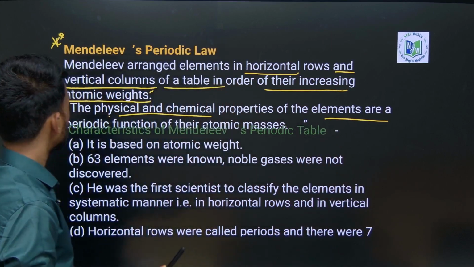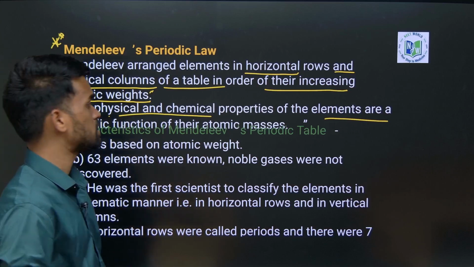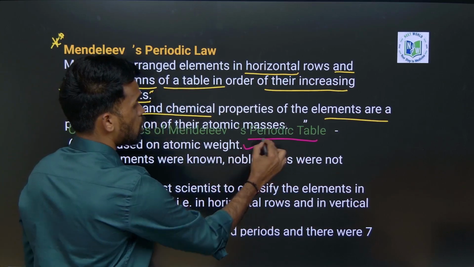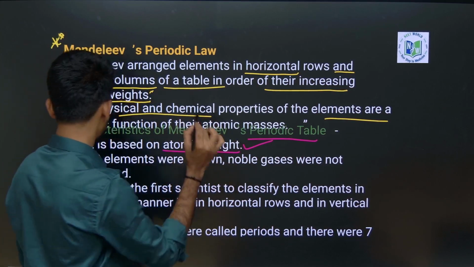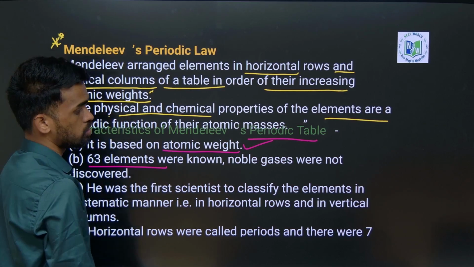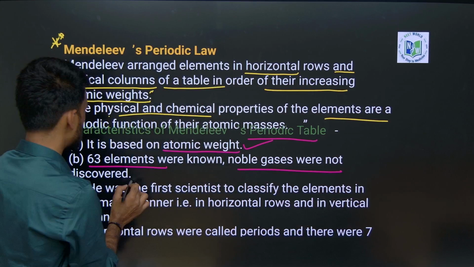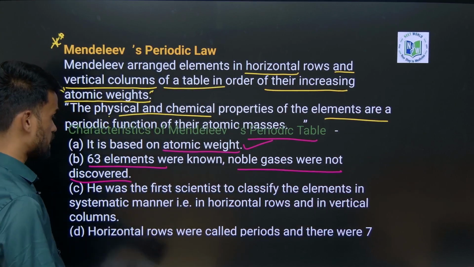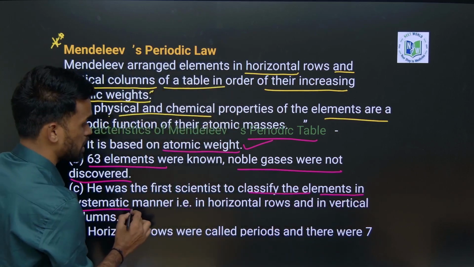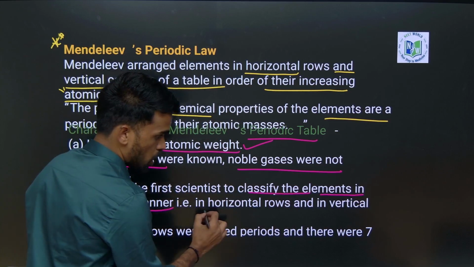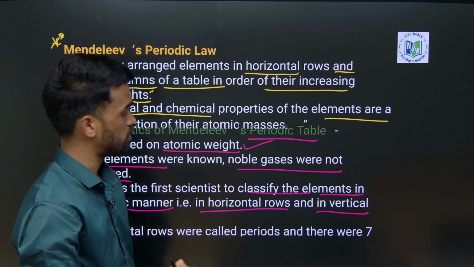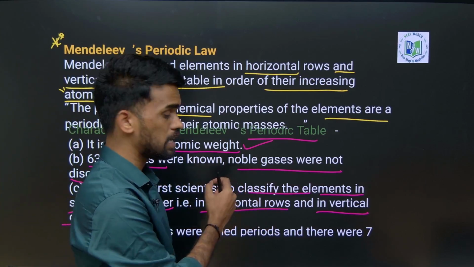Now we will see the characteristics of Mendeleev's periodic table. It is based on what? Atomic weights. This point you should remember. When he gave this law, there were 63 elements known and noble gases were not discovered. Then next, he was the first scientist to classify the elements in a systematic manner, in horizontal rows and vertical columns. These terms, horizontal rows and vertical columns, started from Mendeleev only.